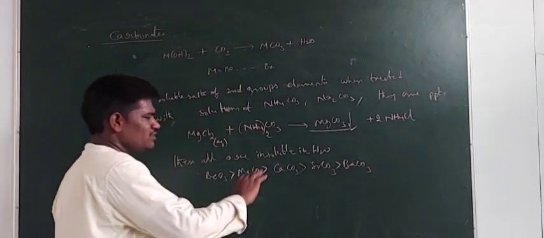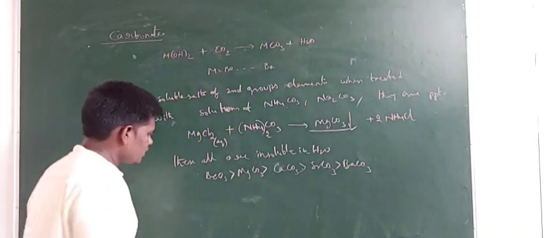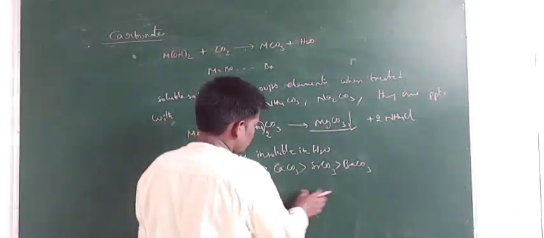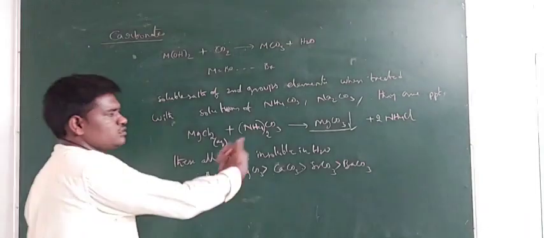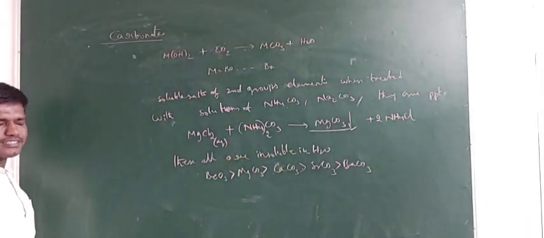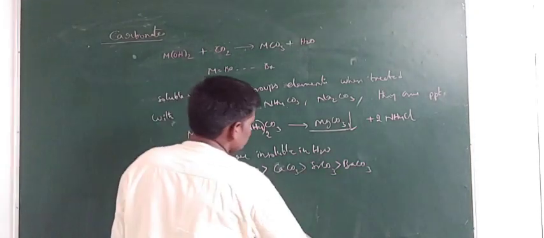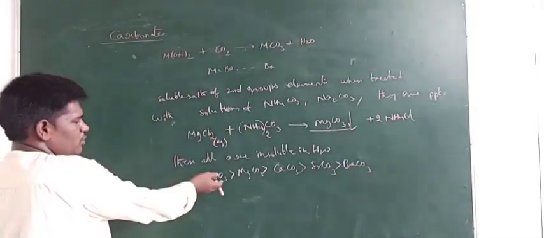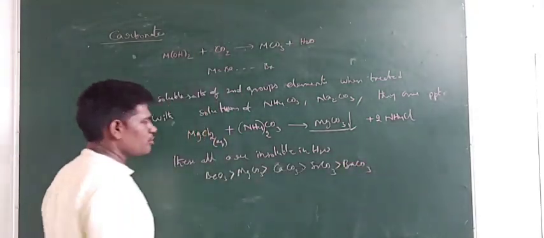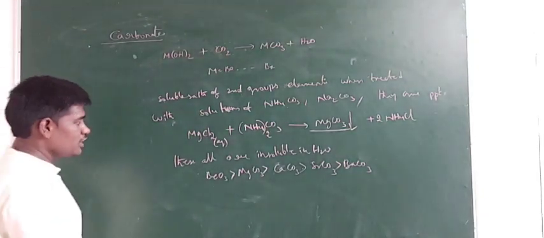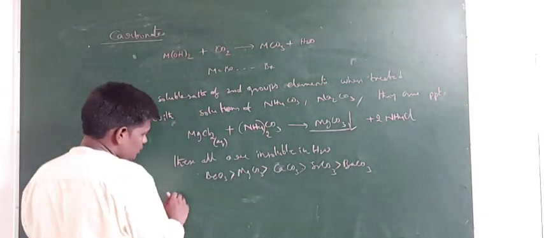So generally they are insoluble, but from beryllium carbonate to barium carbonate the solubility decreases. The later ones are a little bit soluble compared with beryllium carbonate. But these are soluble in the presence of carbon dioxide.